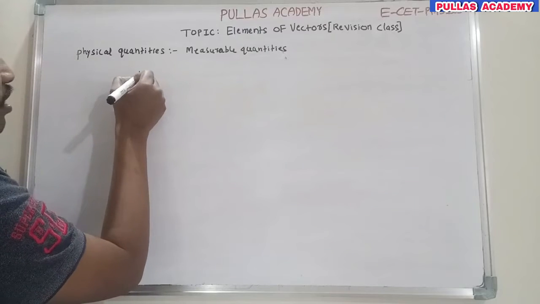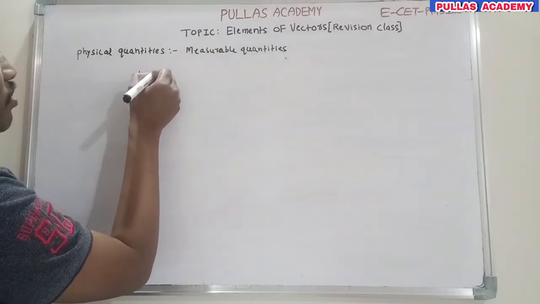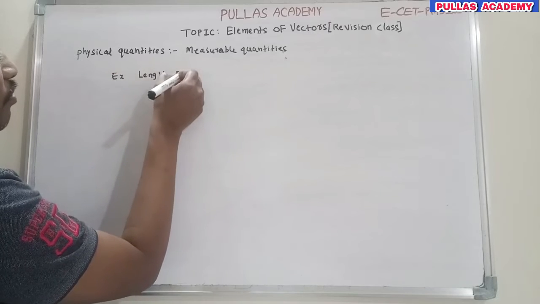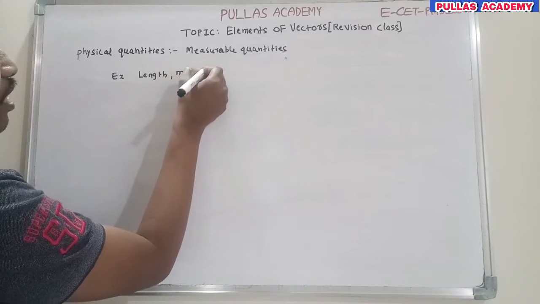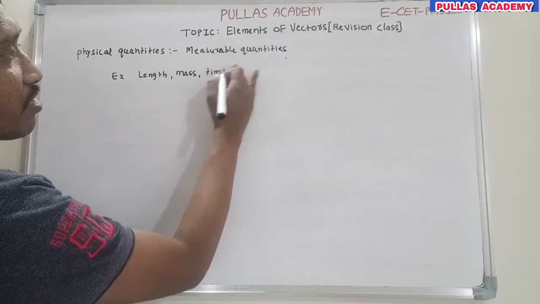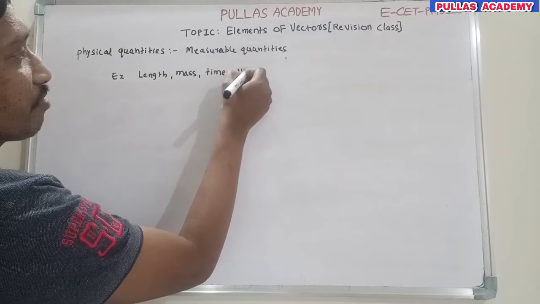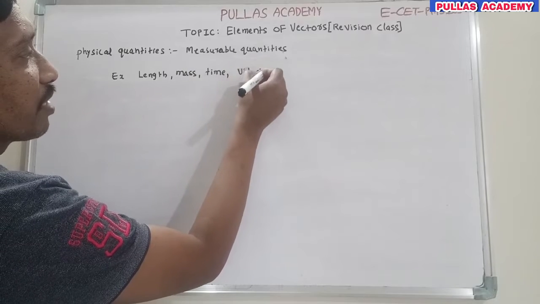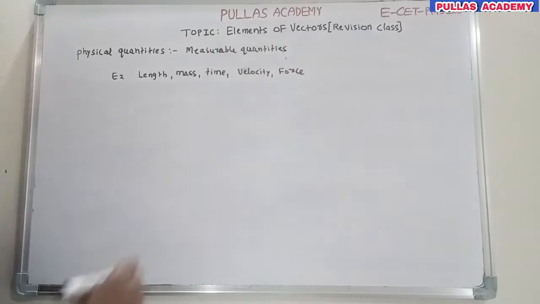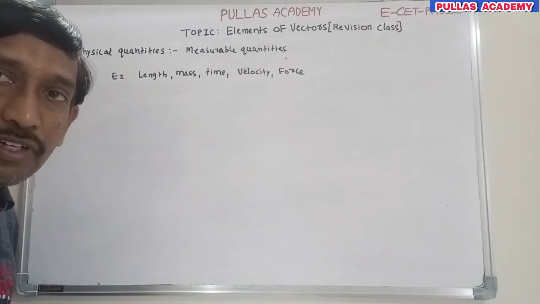For example, length is a physical quantity, because it is possible to measure. Mass is a physical quantity. Time is a physical quantity. Velocity is a physical quantity, because it is possible to measure. Force is a physical quantity. So these are all physical quantities.